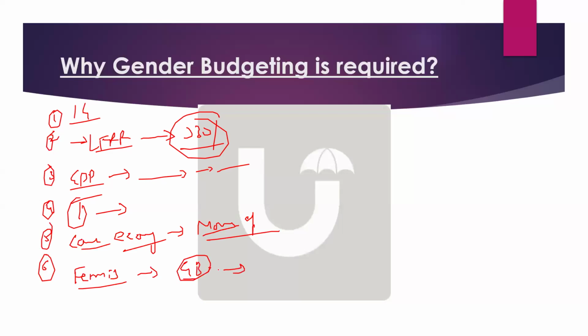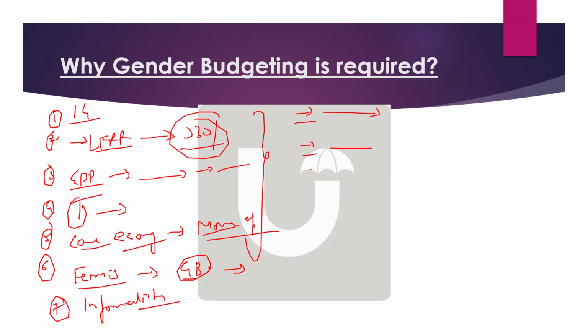70% of the agricultural labor will be female. Informality, very good, there is a lot of informality among female workers. That is also one reason we need gender budgeting. Apart from this, you can mention technical things: a lot of states are not following gender budgeting, regulations or monitoring are not proper, allocations are not proper.